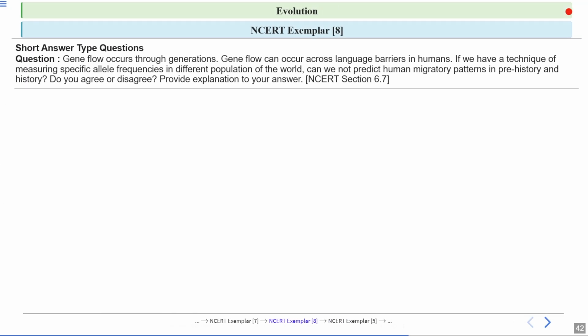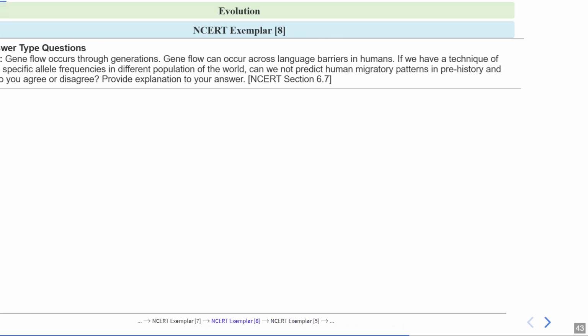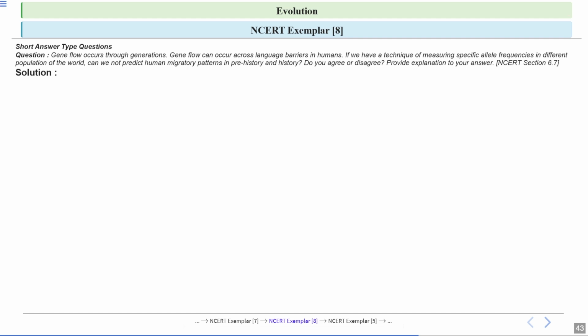Next question, gene flow occurs through generations. Gene flow can occur across language barriers in humans as well. If we have a technique to measure specific allele frequencies in different populations of the world, can we not predict human migratory patterns in prehistory and history? Do you agree or disagree? You have to provide an explanation for your answer. Now, let's have a look at the explanation.